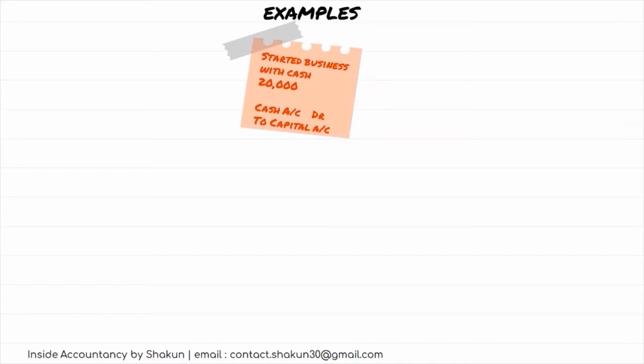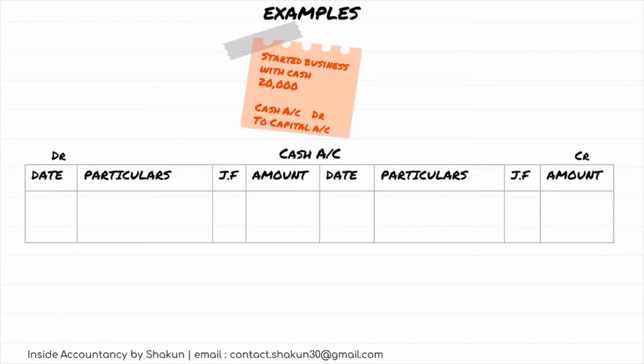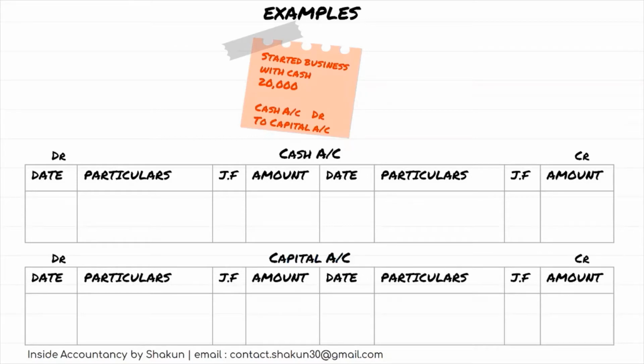Now, if we look at this journal entry, there are two accounts that are affected. One is cash and the other is capital. So if we have to record this journal entry in ledger, two accounts will be made. One is cash account, the other is capital account. Now first look at the account to be debited, that is cash.